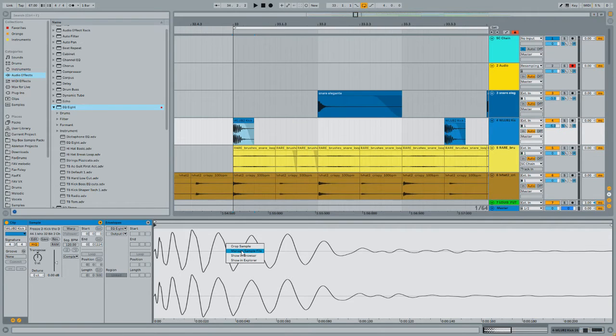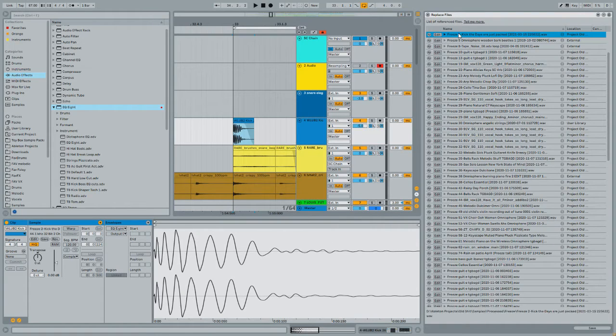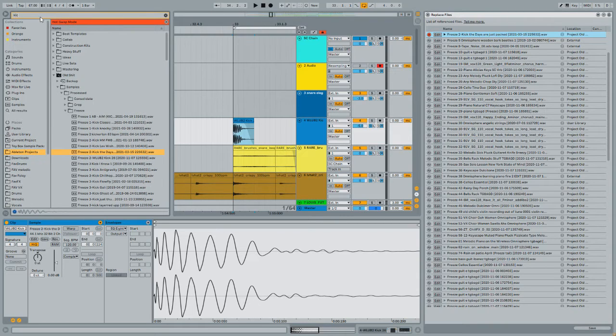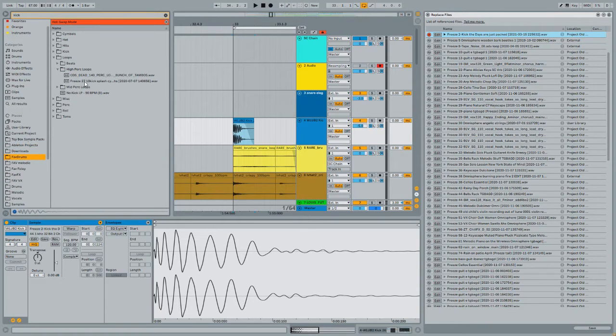Go down here to manage sample file. The highlighted one is your sample. You click this swap button with the arrows, and then what you want to do is search kick or go to wherever the kick is you want, or the sample, if you're not looking for a kick.